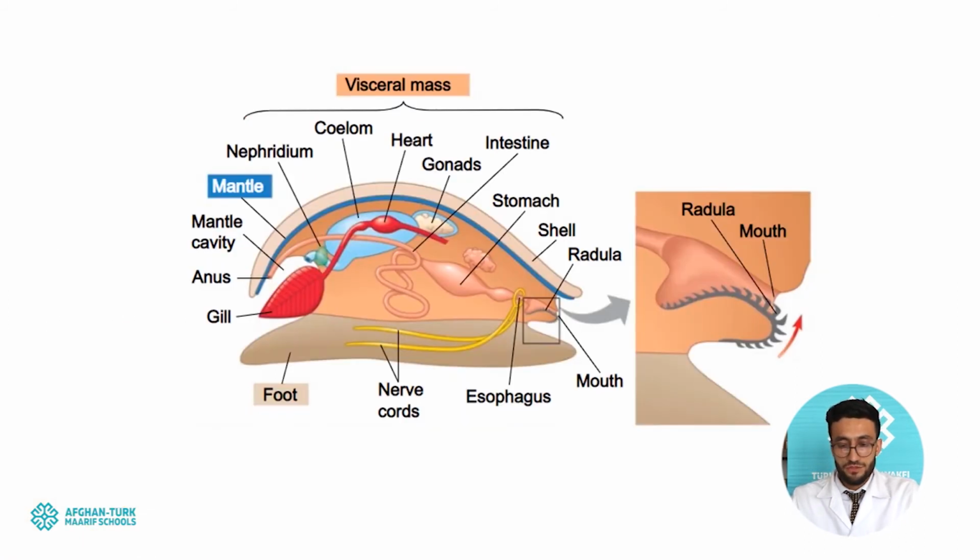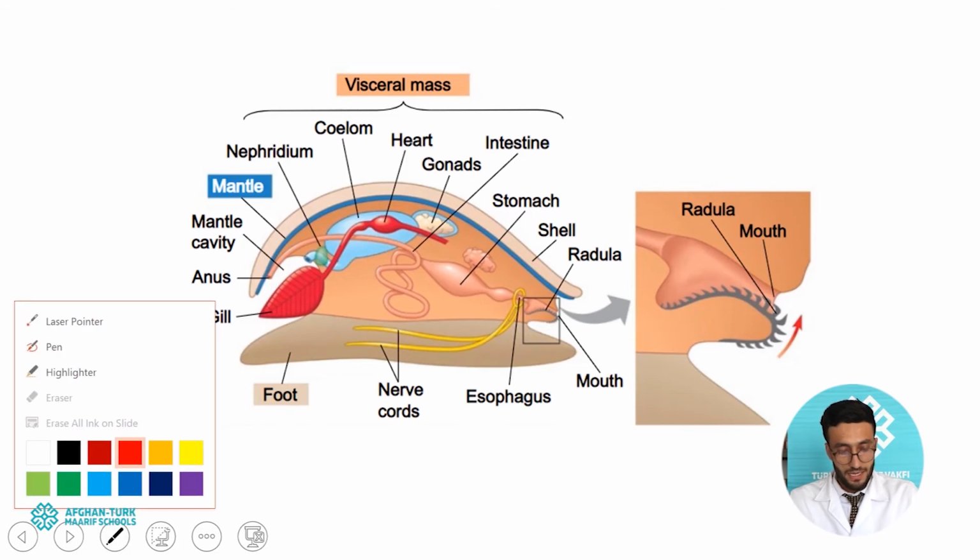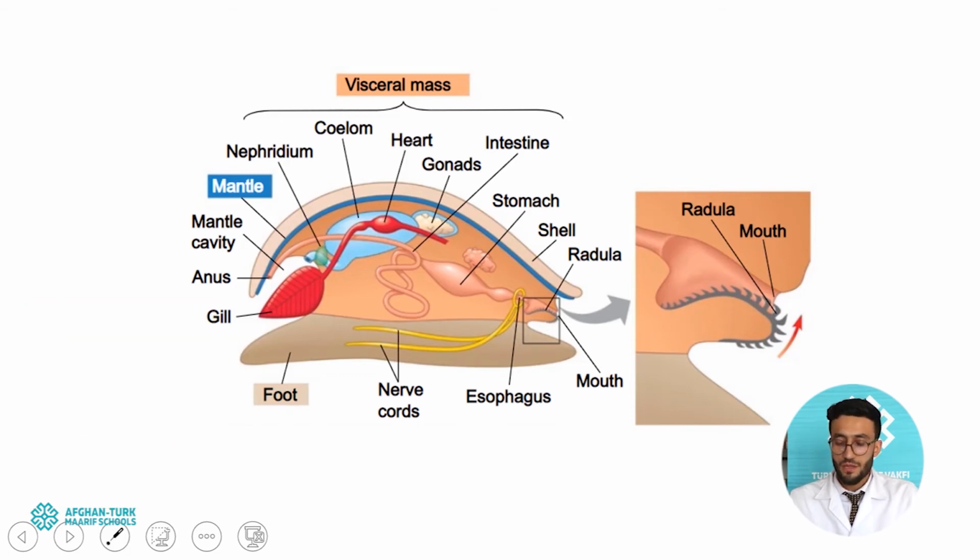Let's talk about the physiological parts of the gastropods. One example animal is the snail, and you can find different regions within these animals. For example, mainly we can divide a gastropod's body into three regions: first the head, second the foot, and third the visceral mass, or internal regions or organs.